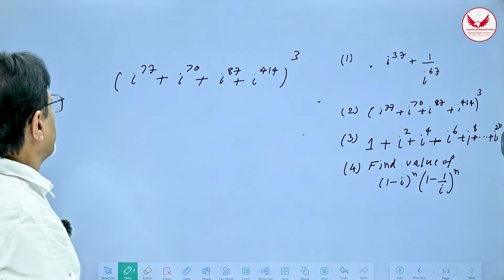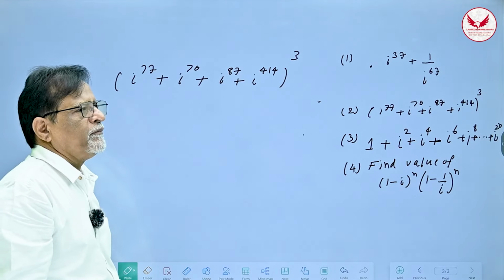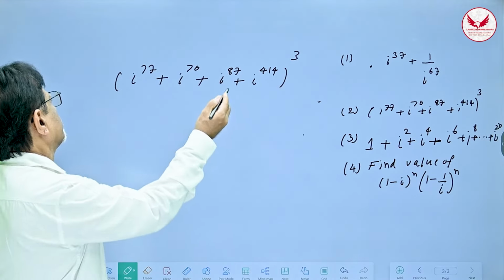The problem looks formidable, but it's actually nothing, because 77, 70, these are big numbers, but they will reduce to only remainders of 4.